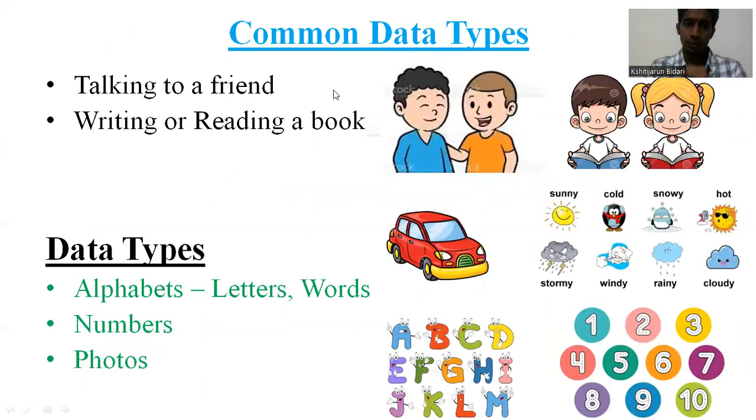So first thing, imagine, friends, you are talking to one of your colleagues or a friend, or imagine you are writing or reading a book. Now, how will you exchange data? How will you exchange matter? You will have either alphabets, I mean letters and words, and you will have numbers. In a book, you will have numbers, alphabets, or photos and images. By that, you will be able to communicate easily with your friend, or maybe you can read a book easily. Now, this is common data types. I mean, data comes in different types: alphabets, letters, words, numbers, photos, and different things.